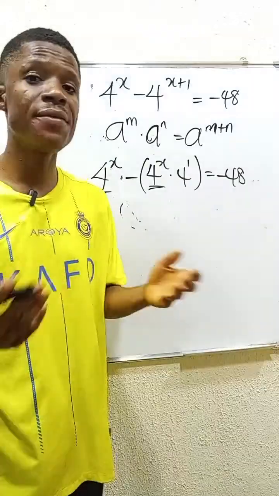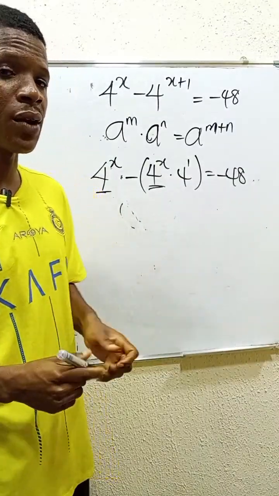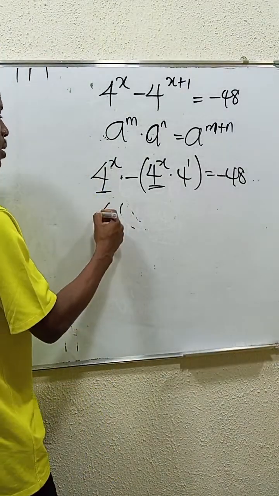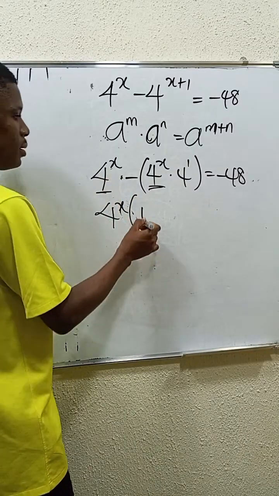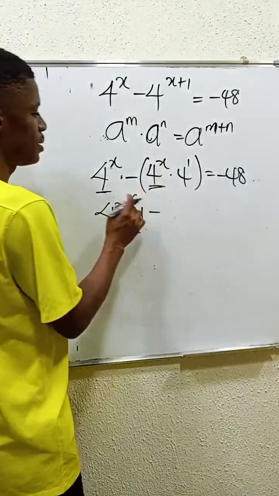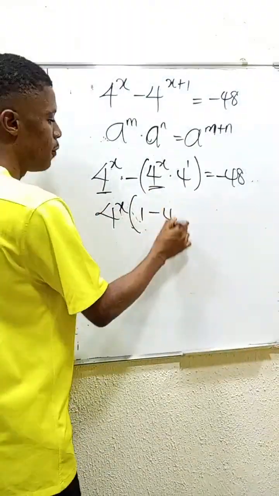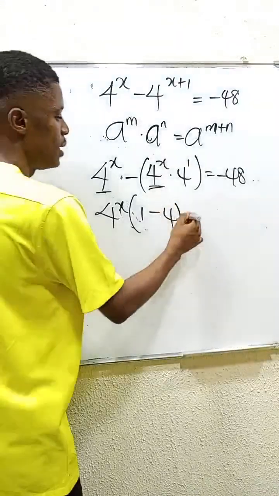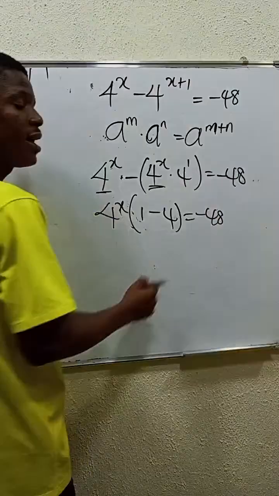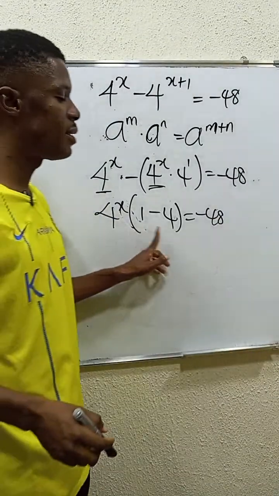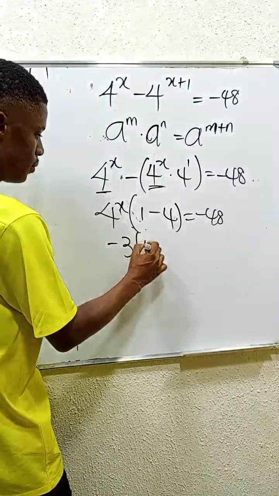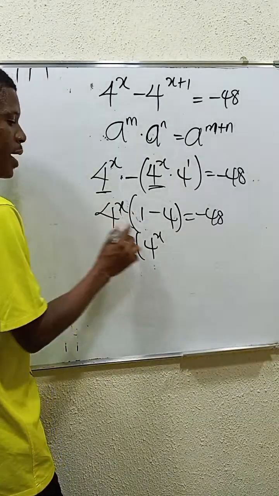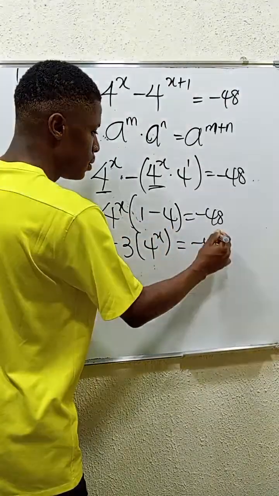So you can actually factor this out. If you factor it out, you have 4 power x into 1, then minus, because of this minus, 4. 4 power 1 is just 4. Then equal to minus 48, right? Then 1 minus 4 is minus 3. Minus 3 into 4 power x is equal to minus 48.